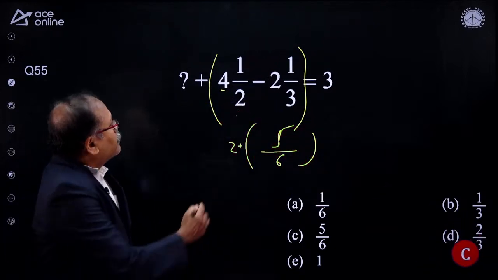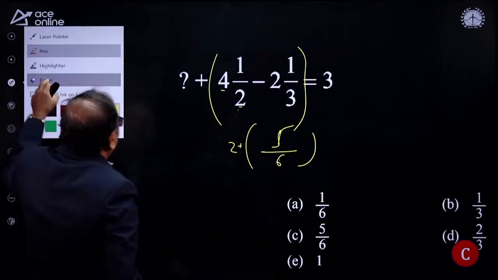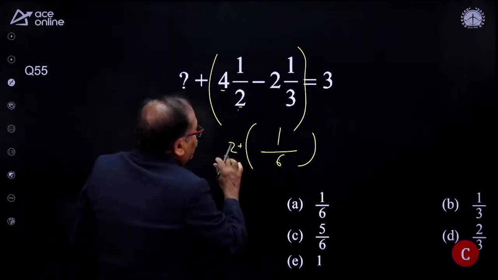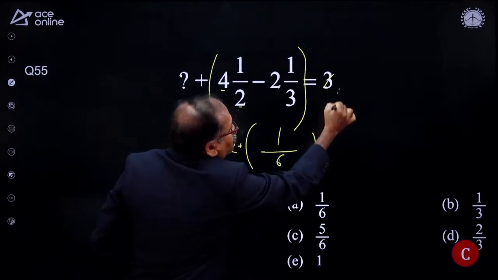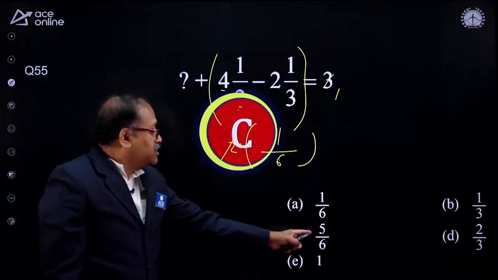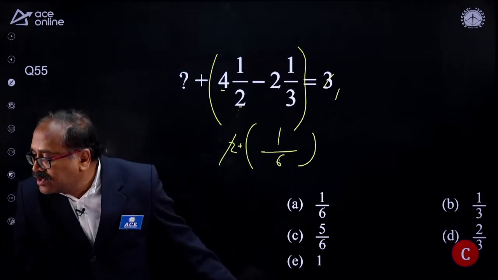Option choice C. So this is 6 and this is 3 and 1. Okay, so this is 1. So if this is 1, then take out the 2 from here, you are left with 1. So from 1, if you take out 1 by 6, you will be getting 5 by 6 as your answer. Okay, moving to the next question.